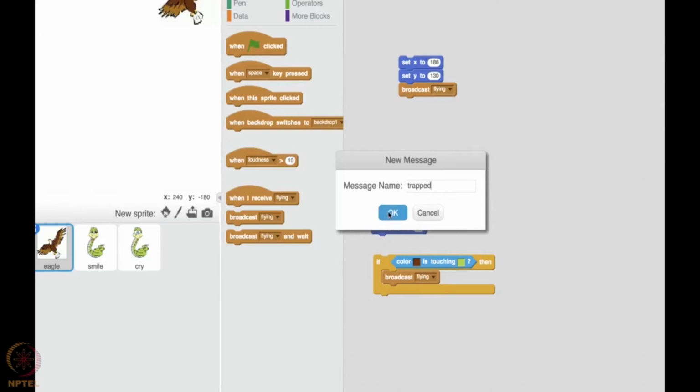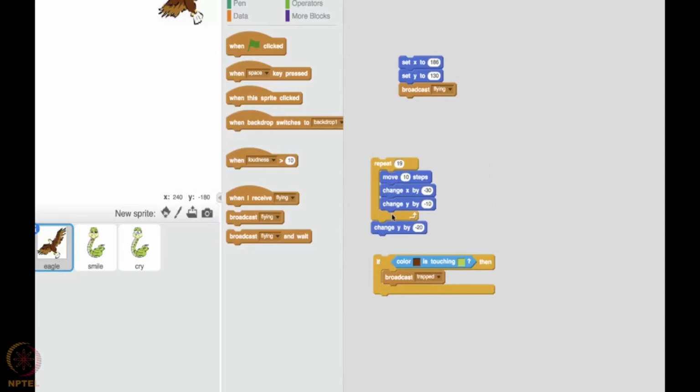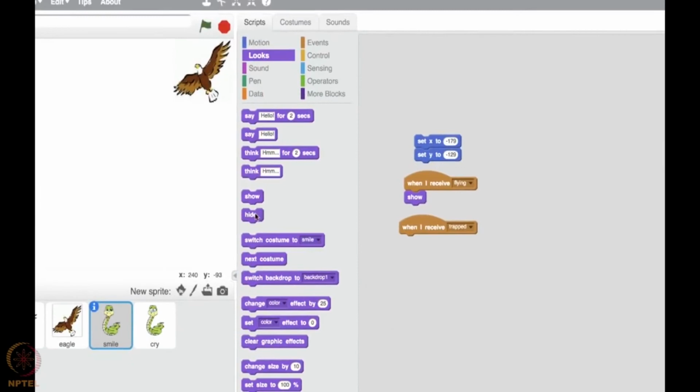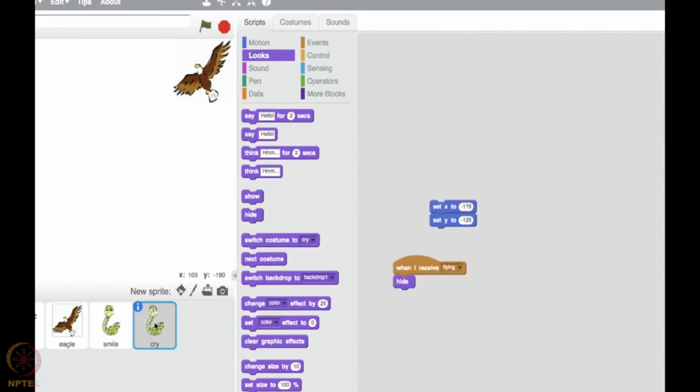So if it sends out a message trapped, this snake will have to disappear and the crying snake has to appear. So I'll configure it here. The smiling snake, I have to say when I receive trapped, it has to be hidden. So hide. Okay, so we have configured the smiling snake. Let us go ahead with the crying snake.